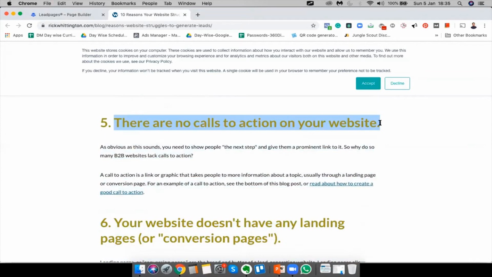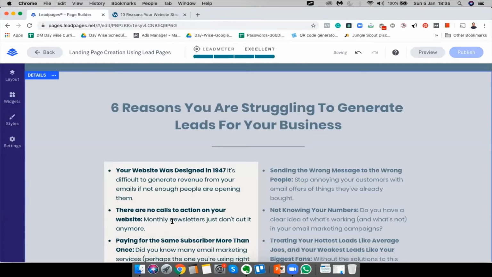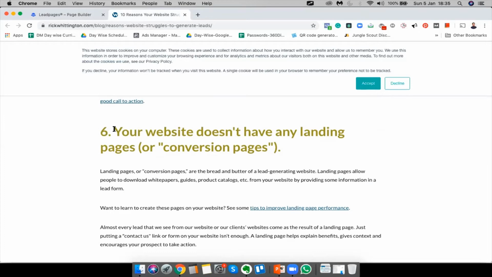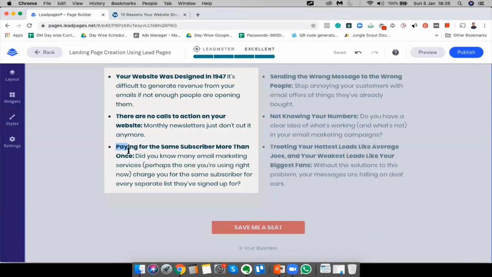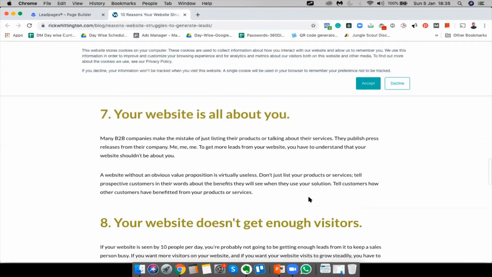Now this is a good one. There are no call to action button on your landing page. On your website, and there you go. Perfect. Let's see what else we can find.